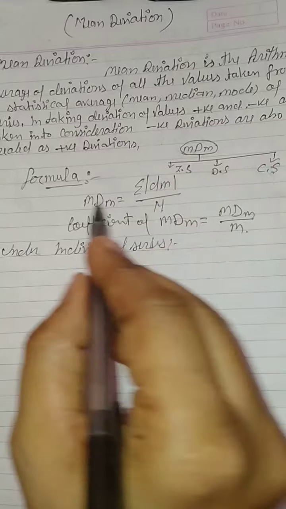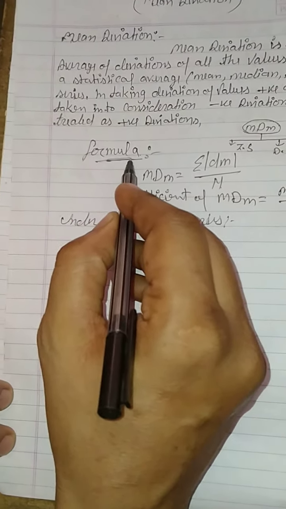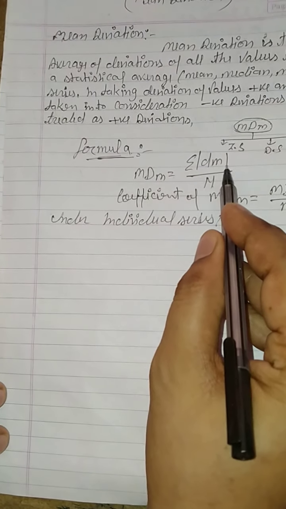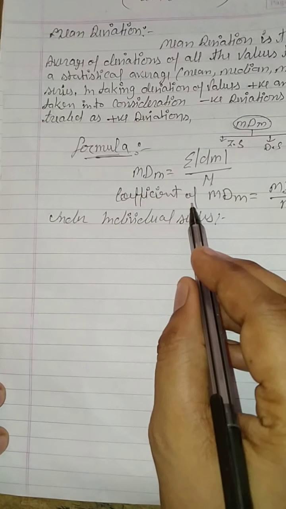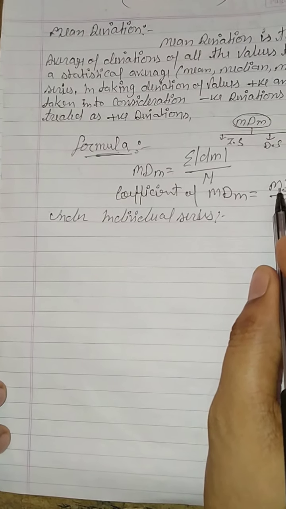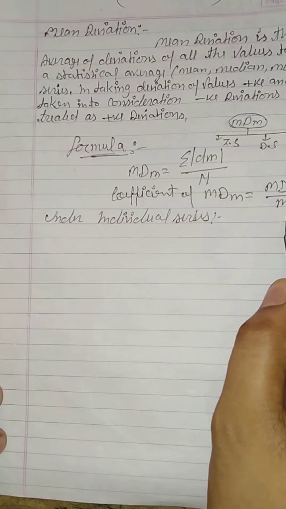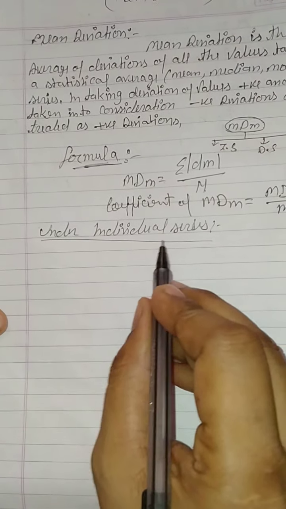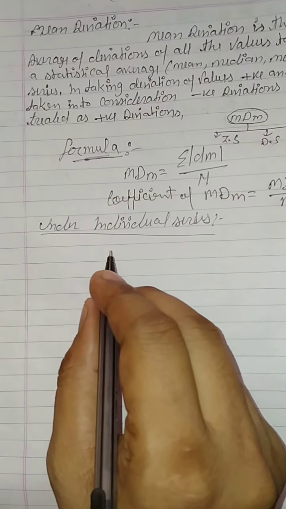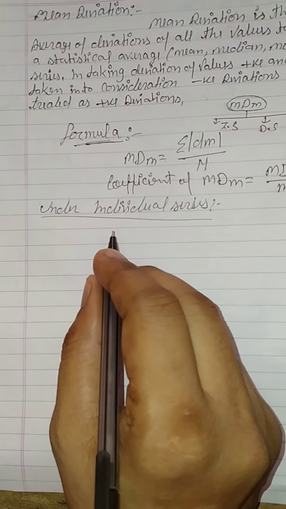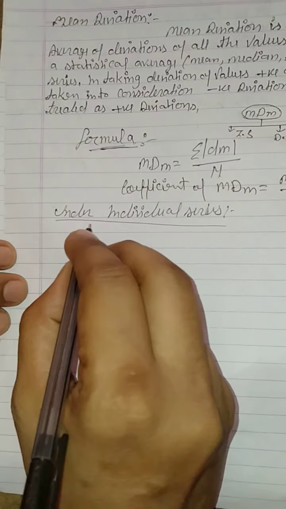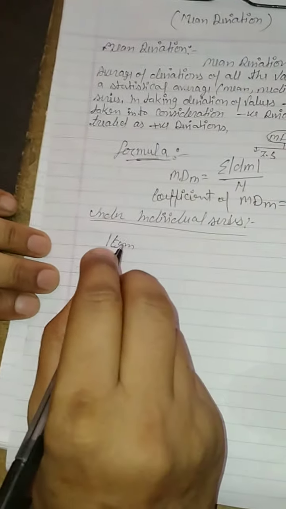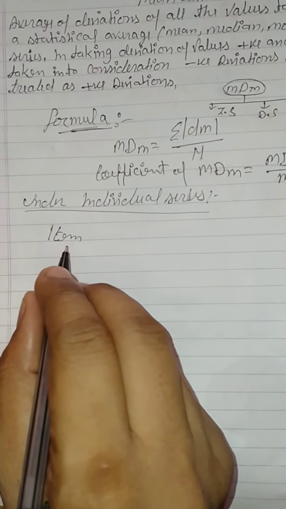The formula of mean deviation under individual series: mean deviation about median is equal to summation of |D_M| divided by n, and the coefficient of mean deviation about median is equal to mean deviation about median divided by median. Dear students, how do we recognize an individual series? We know that when only items are given in the question, it is an individual series.